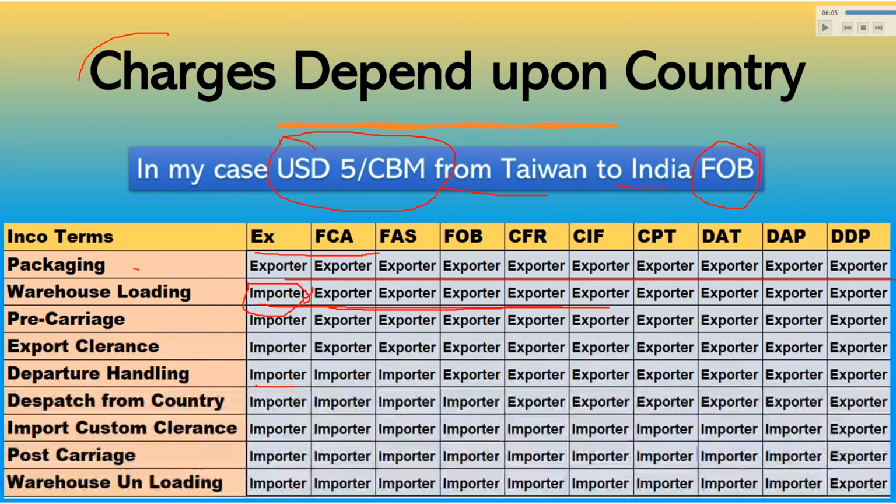You can see this is FOB, and as per the Incoterm the exporter will bear the LSS charges, but they denied. So there was no option left, and our company bore this cost. It was a very small cost because our shipment was very high, and we had no option left, so we had to pay. You can pause the video and see everything; every detail is written here.